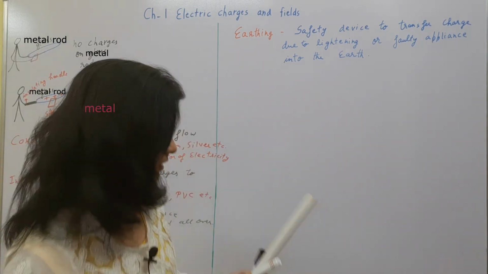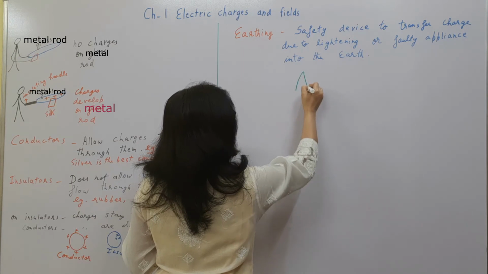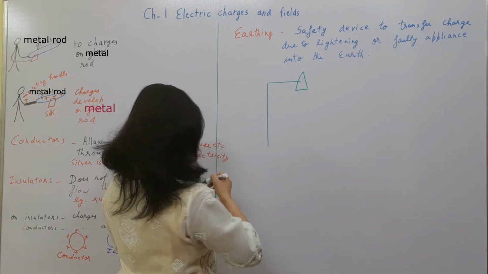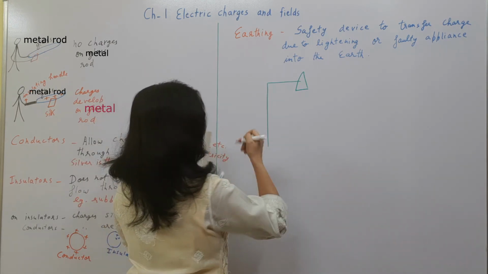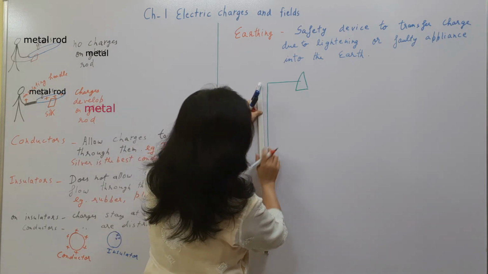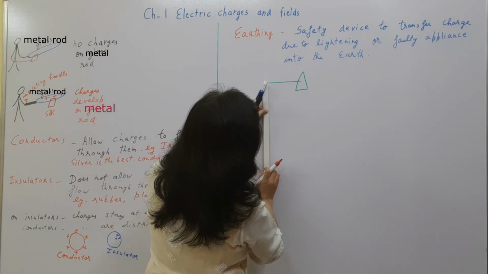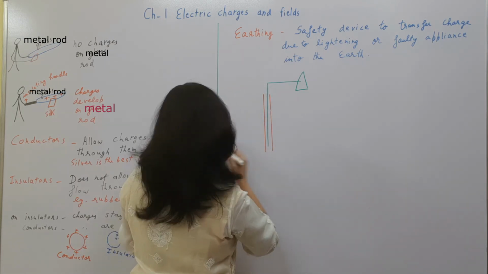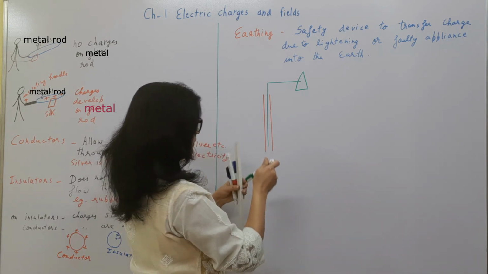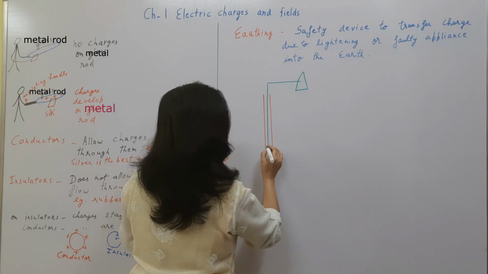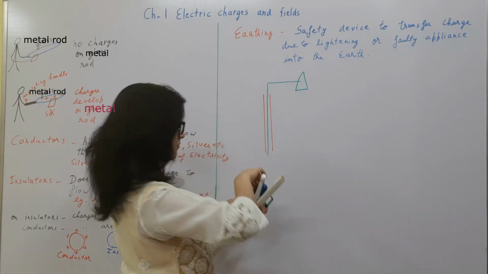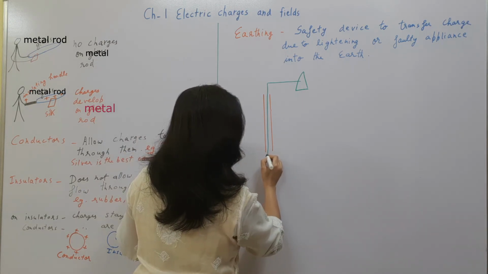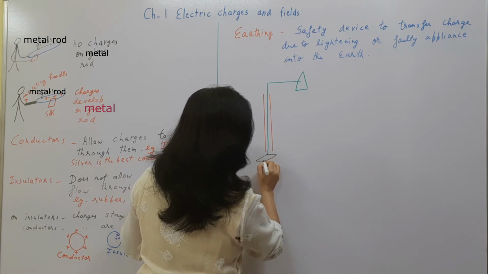Now what is this setup? There is an earthing wire through the appliance. Say for example an iron is there, and there is an earthing wire which is passing through an iron pipe, taken towards a metallic plate which is dug deep in a pit.